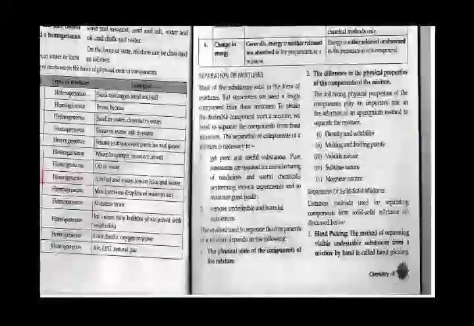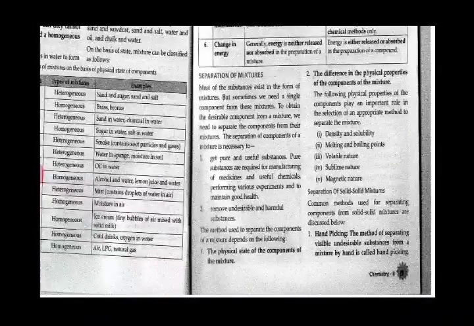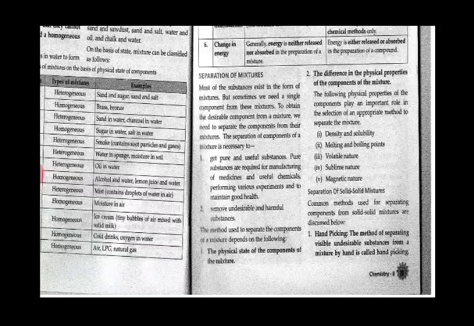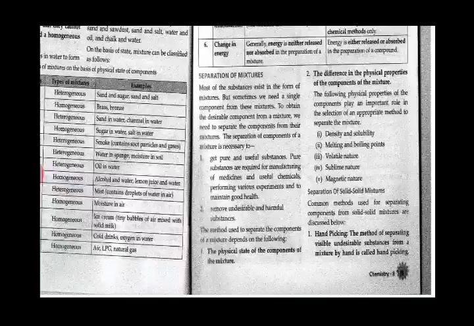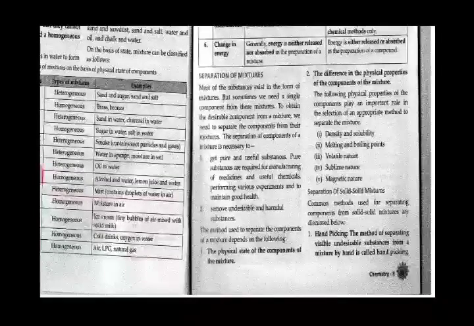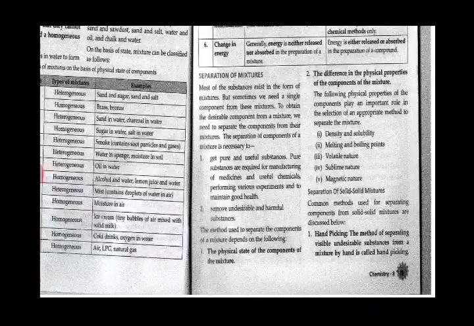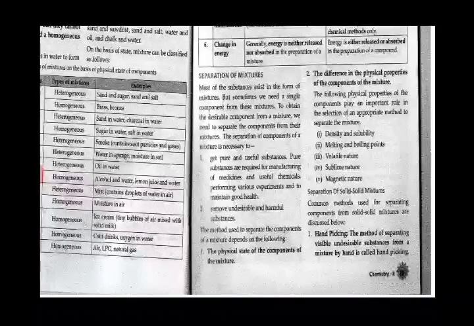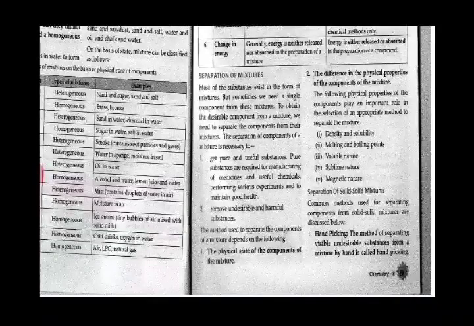Next we will study about the separation of mixtures. How can we separate these mixtures? So most of the substances exist in the form of mixtures, but sometimes we need a single component from these mixtures. So at times the components of the mixture individually are of use to us and we need to separate them out.